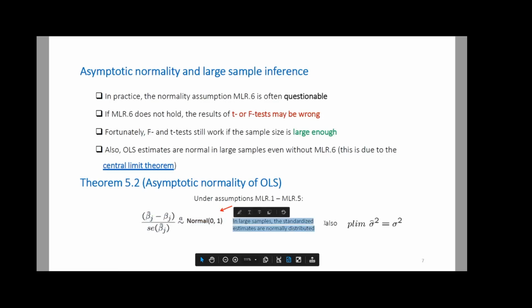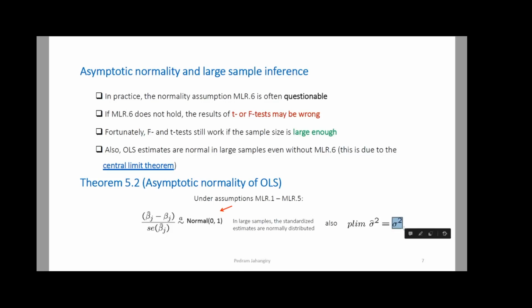Okay. Also, we're going to say that sigma hat square is going to be our consistent estimator for sigma square. Because remember, this sigma is unobservable, right? And regardless of the sample size, we needed to estimate this guy. And we said that let's put a hat on top of it.